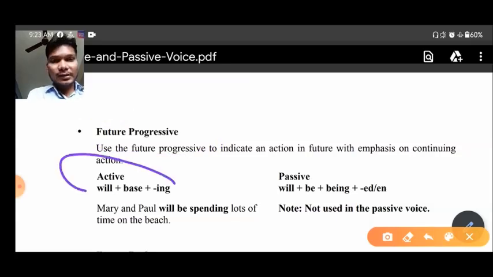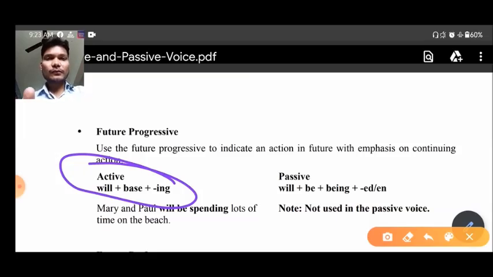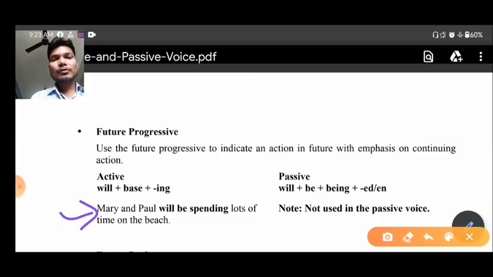Now let us see the structure for future continuous tense. You can see here will, shall plus be plus verb with ing will be there. So you can see here, Mary and Paul will be spending lots of time on the beach.